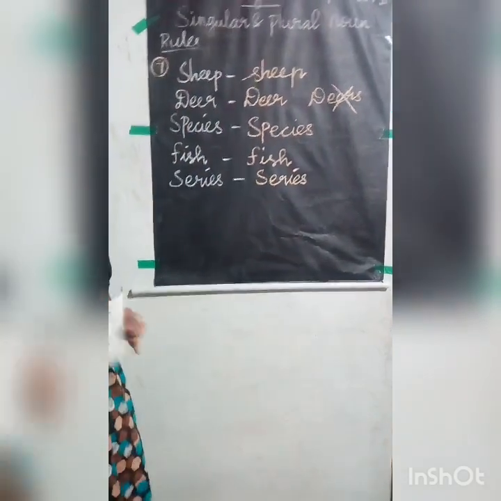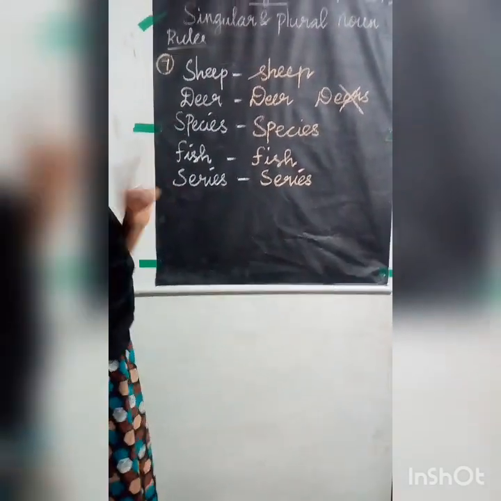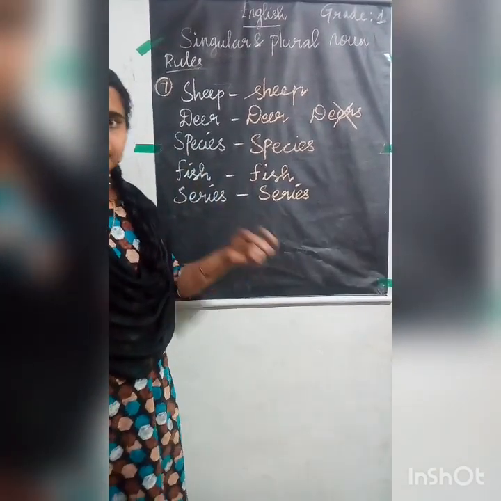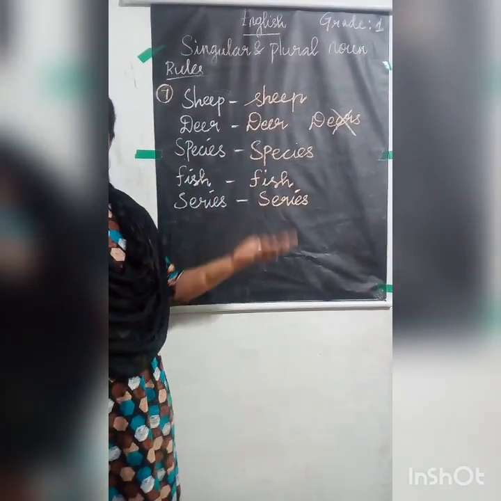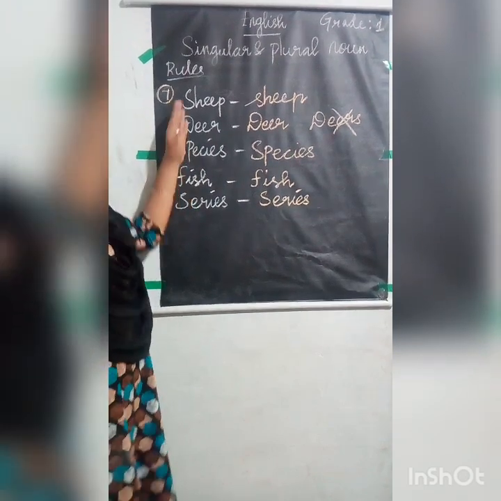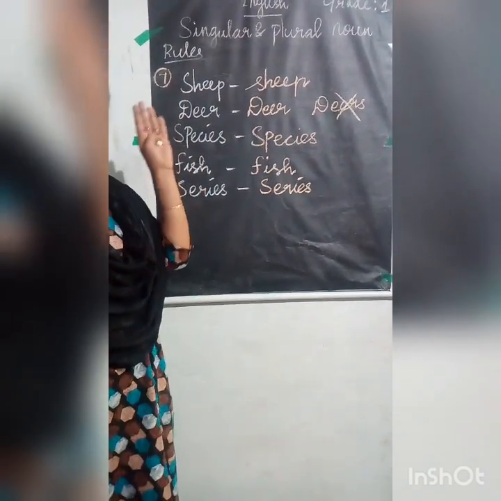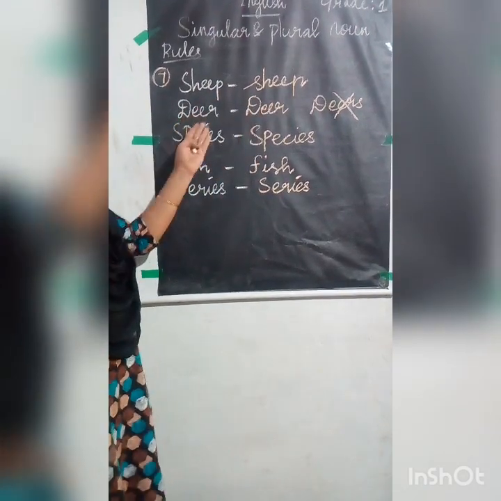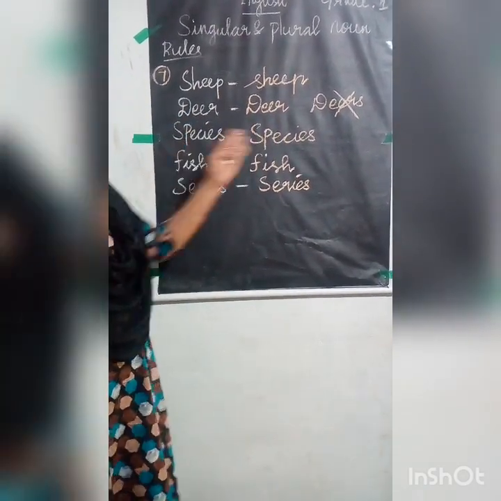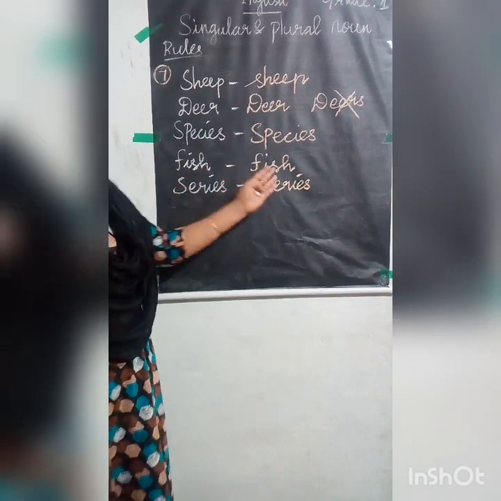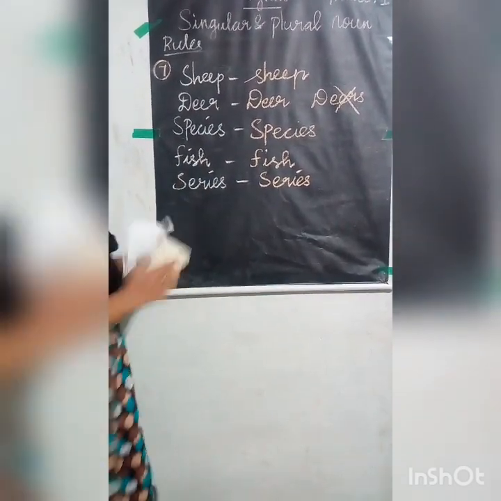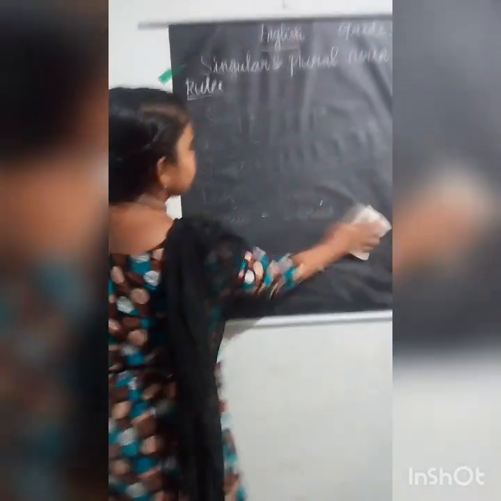So listen carefully, children. Some nouns don't have different plurals, like adding s or es at the end. You cannot write like that. Some nouns have the same plural. So for sheep, sheep is the plural. For deer, deer is the plural. Species, species is the plural. Fish, fish is the plural. And for series, series is the plural. Okay. Now we can go to the next rule. That is the last rule. That is the 8th rule.